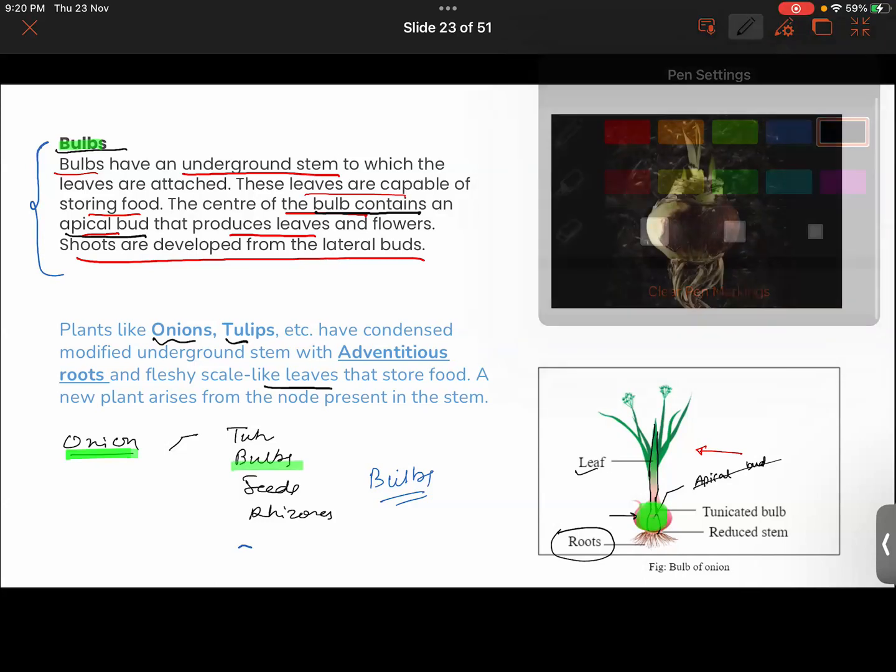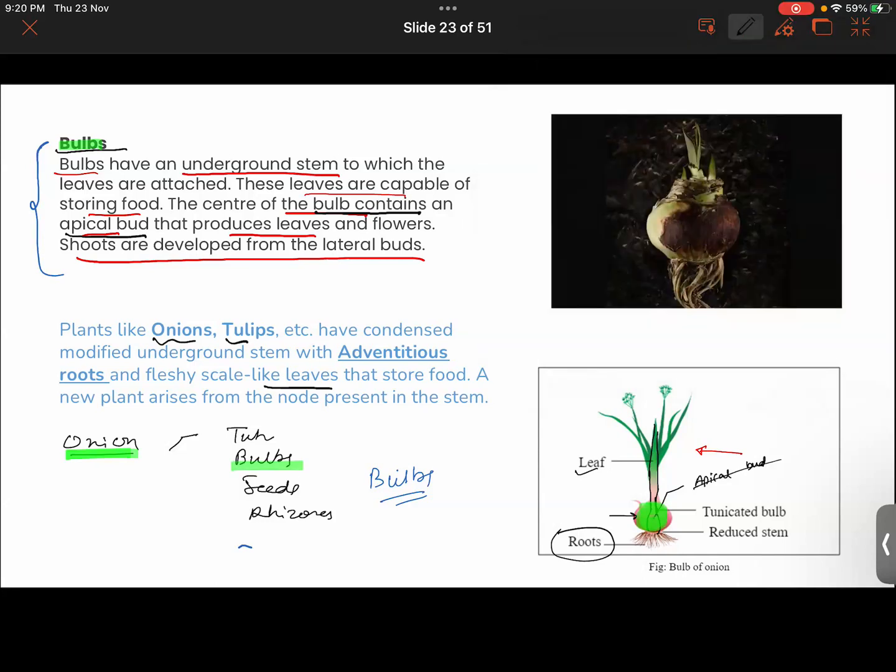Like when you were to plant onions, have you guys planted onion? Somewhere, I think I did plant onions, right? So there we don't have to cut onions into different sections. The whole onion is planted under the ground.